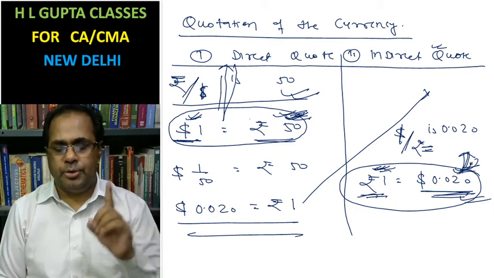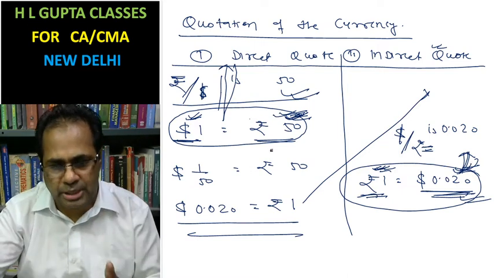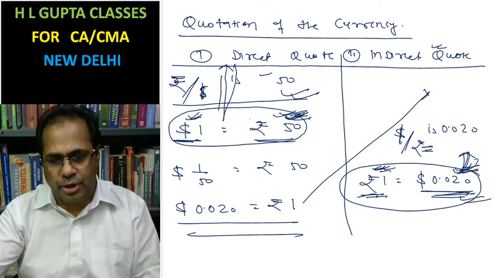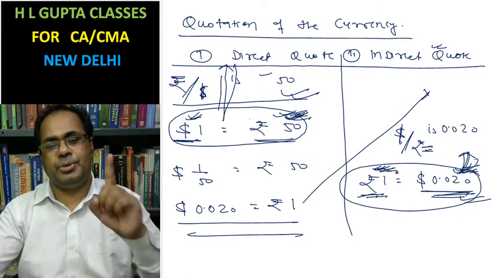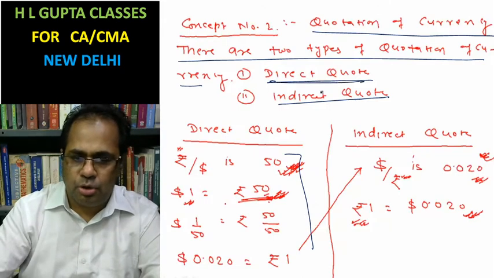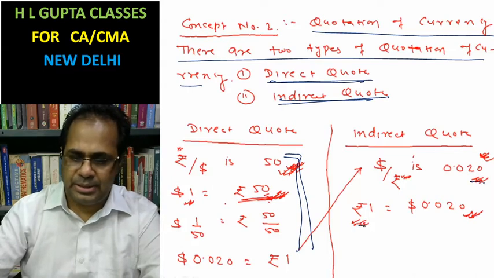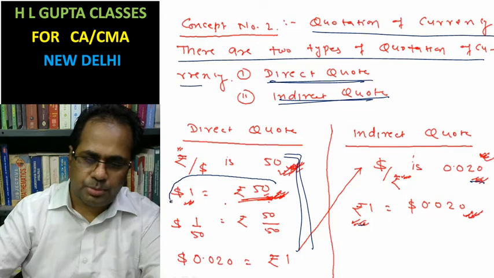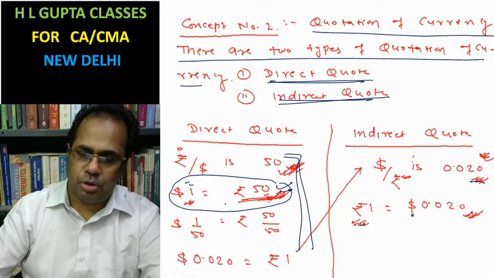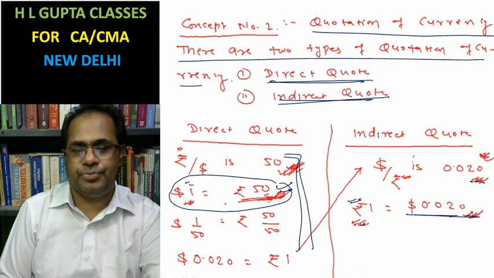Okay, you have the definitions. Number of home currency for a single unit of foreign currency is a direct quote. Number of foreign currency for a single unit of home currency is an indirect quote. Look at a similar example. This is a direct quote because it is a number of home currency for a single unit of foreign currency. This one is a number of foreign currency for a single unit of home currency, so this is an indirect quote.